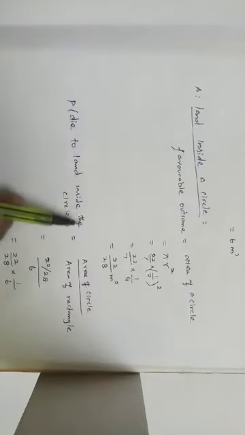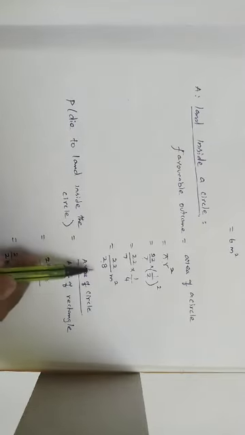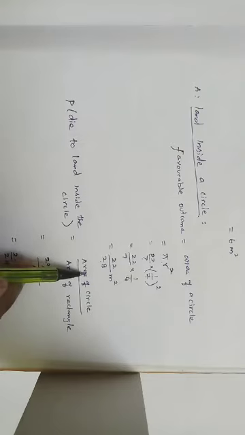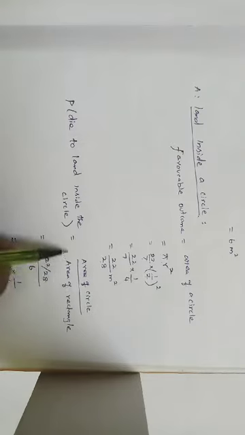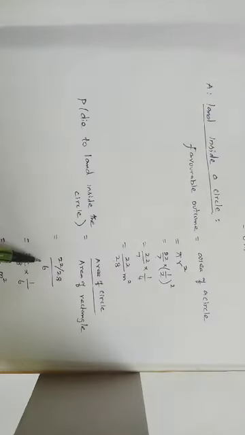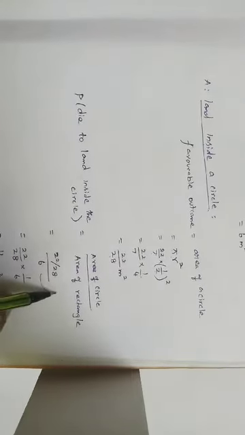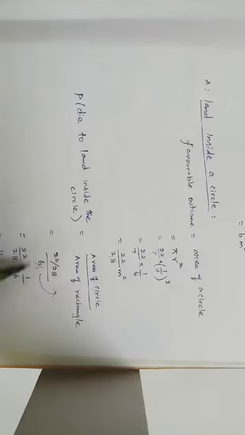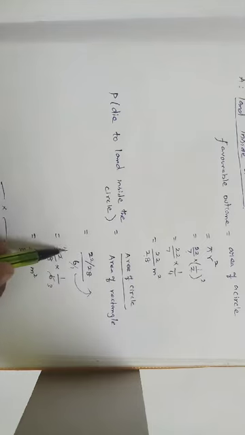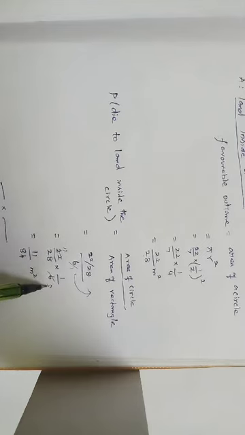That is the favorable outcome. Now the probability of getting a die to land inside the circle is favorable outcome divided by total number of possible outcomes. So that is area of circle divided by area of rectangle. Area of circle is 22 by 28, divided by the area of the rectangle, which is 6. Bringing the 6 to the denominator, 6 is 6 by 1, so it becomes 1 by 6. Just simplify: 2 times, 11 times. 11 into 1, 11. 28 into 3, 84. So 11 by 84 meter square.